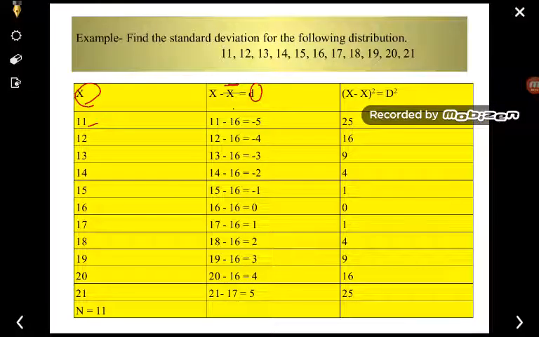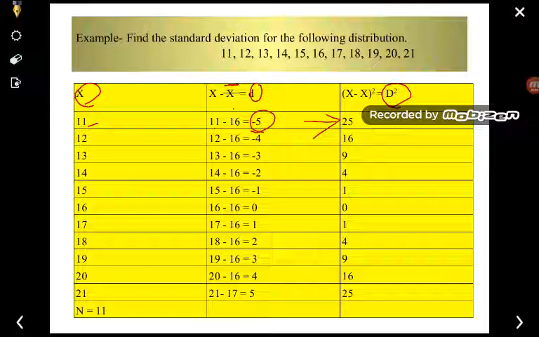So taking the difference, 11 minus 16 gives you minus 5. Then you have to square it, here we find d square. So the square of minus 5 is 25.